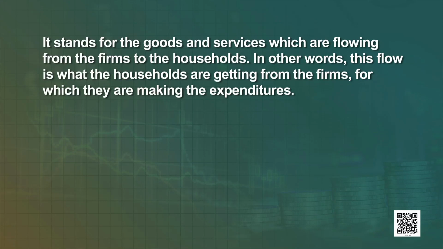In other words, this flow is what the households are getting from the firms, for which they are making the expenditures. Learners, in short, the two arrows on the top represent the goods and services market. The arrow above represents the flow of payments for the goods and services. The arrow below represents the flow of goods and services.